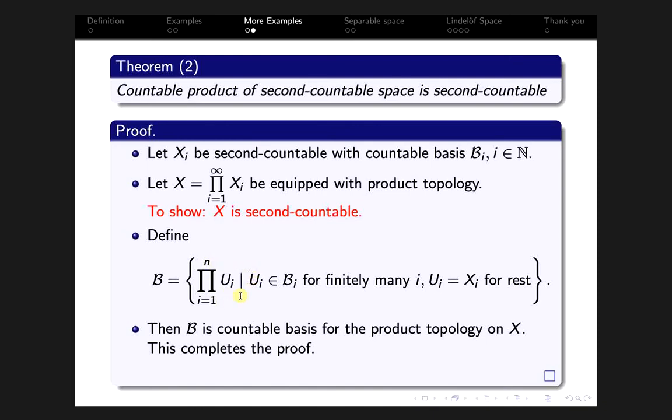This is a countable product where U_i belongs to B_i for finitely many i's, and U_i equals X_i for the rest of the i's. As an exercise, prove that B is countable, and of course this is a basis for the product topology on X, and that's why X is also second countable. This completes the proof. So you have to check that this is countable and a basis for the product topology. That would complete the proof.